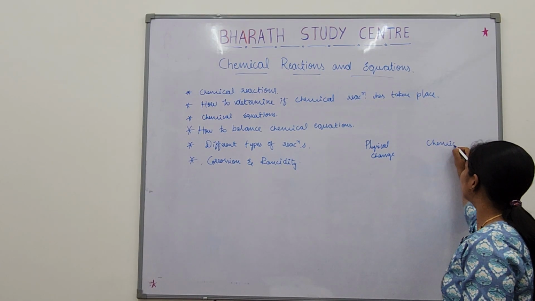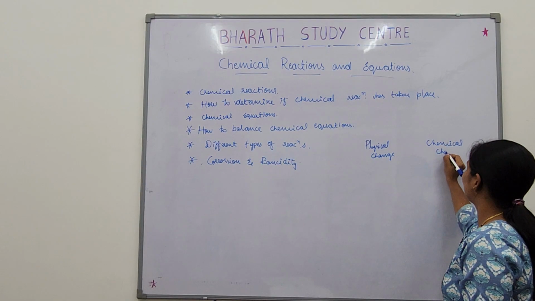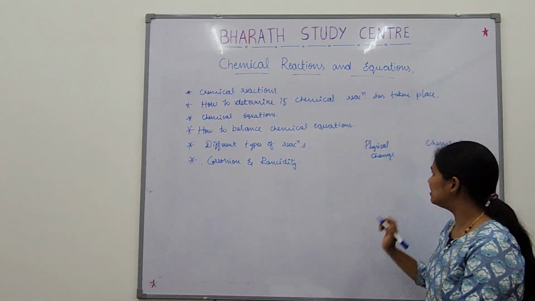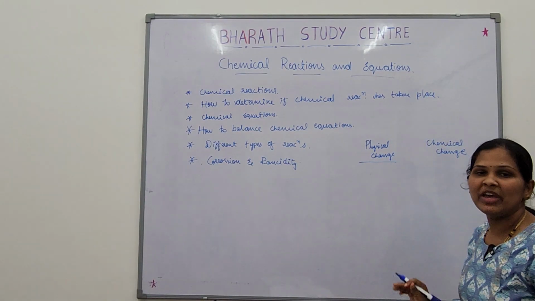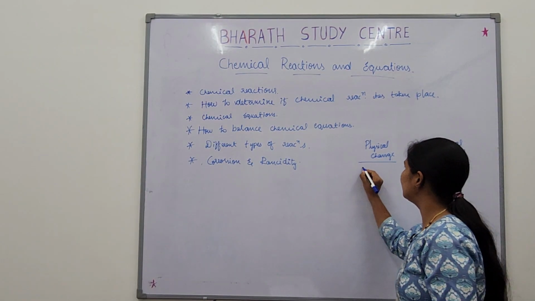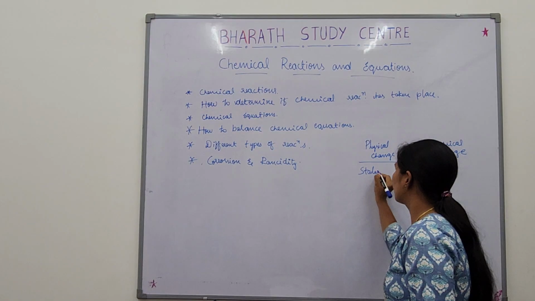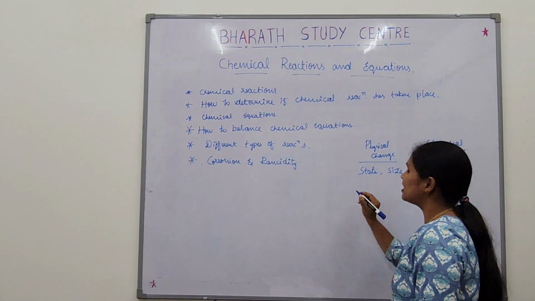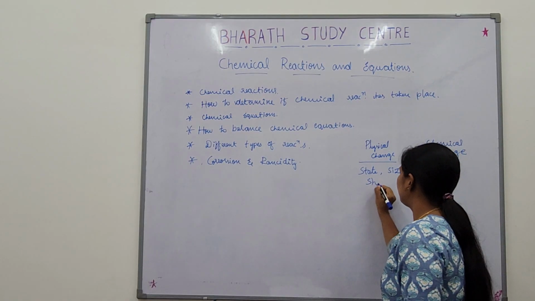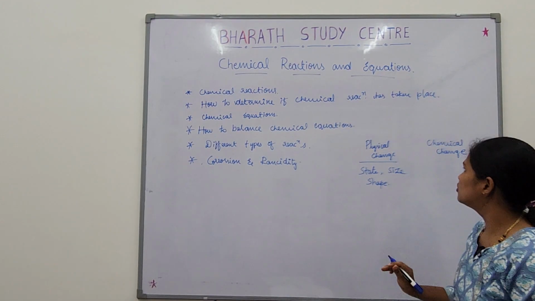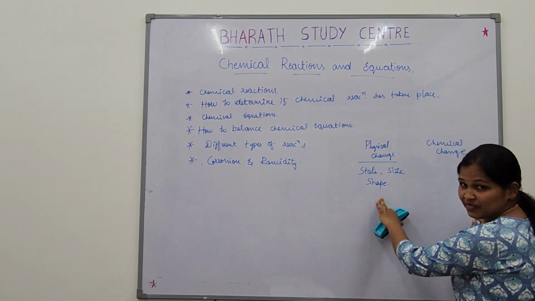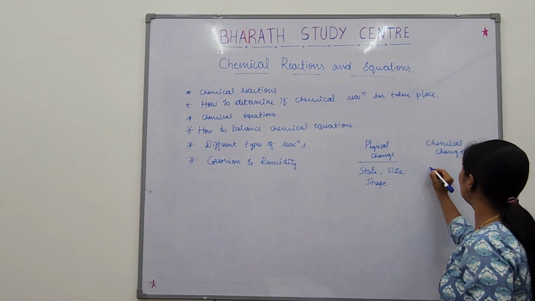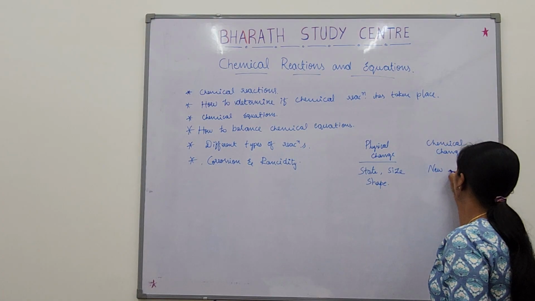Physical change is a change where there is change in state or change in size or there might be change in shape. So, this is a physical change. What is chemical change? Here a new substance is formed.